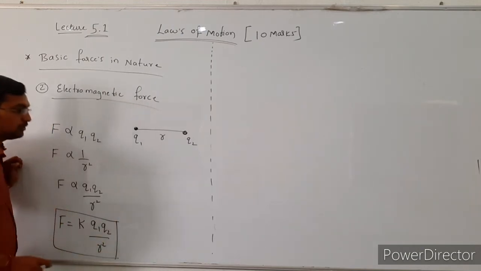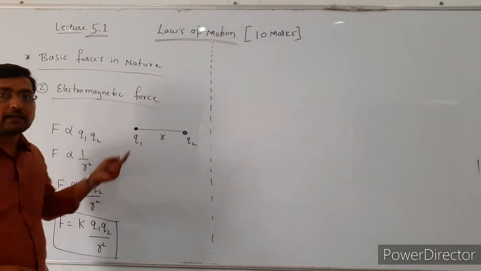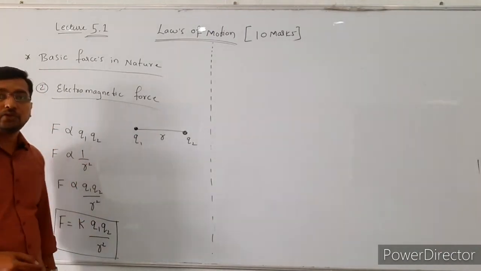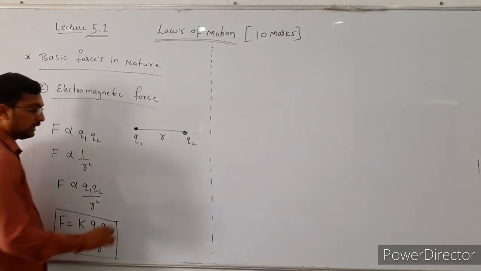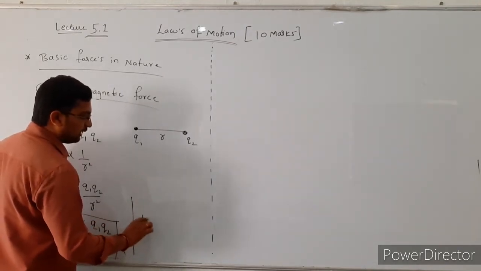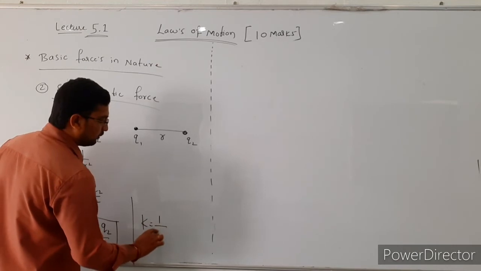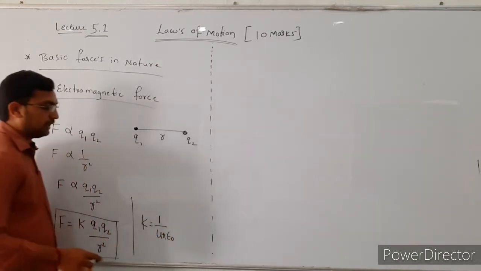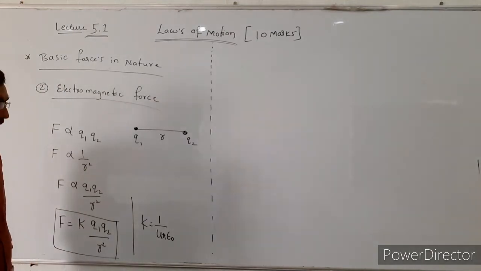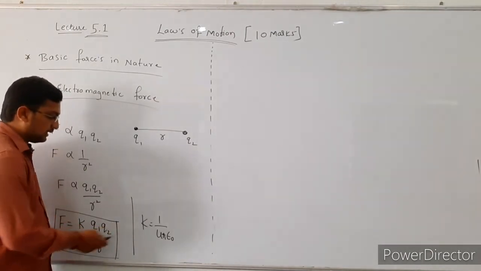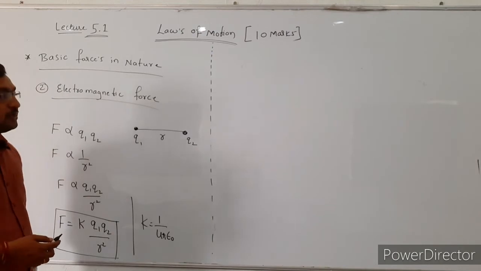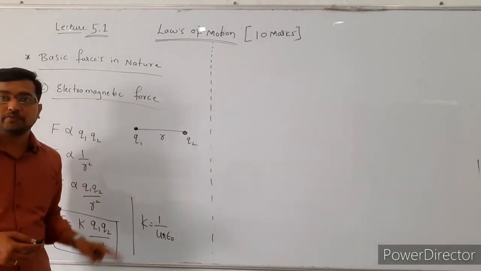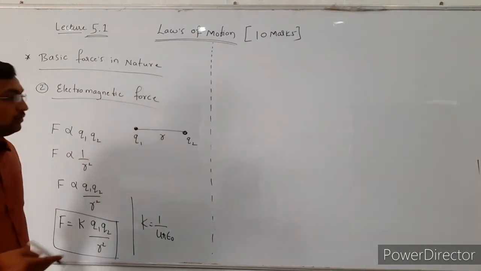This formula is used to find the force of attraction or the force of repulsion between these two charges. Here k is the constant term, its value is k equal to 1 divided by 4 pi epsilon naught. So the force between these two charges may be an attractive force or a repulsive force.